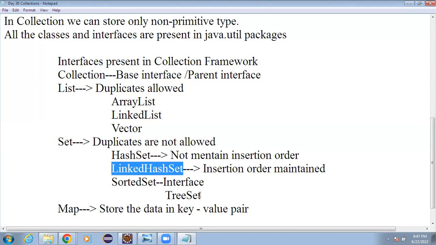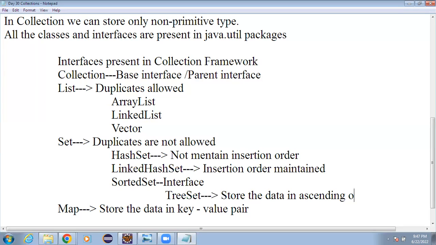And finally, when to go for the tree set? The tree set stores the data in ascending order. So whenever you want the data to be in ascending order, you have to use the tree set. If you want the insertion order maintained, use the linked hash set. And if you don't want insertion order, use the hash set.